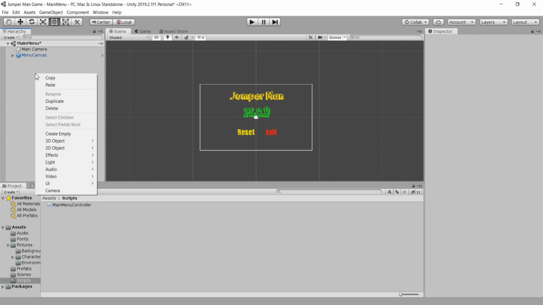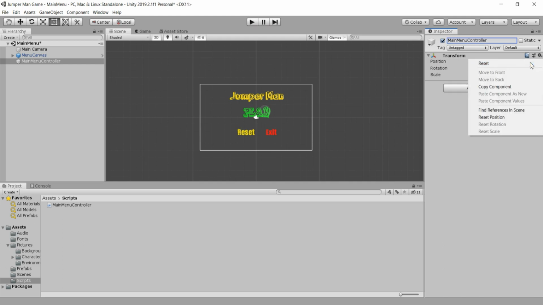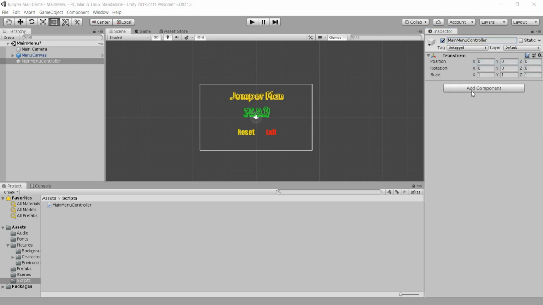And now we are going here in the hierarchy and create a new game object, which is going to be main menu controller. So this is going to hold our main menu controller script. We are going to of course reset the transform here and go here in the add component and search for our main menu controller script that we have just created.